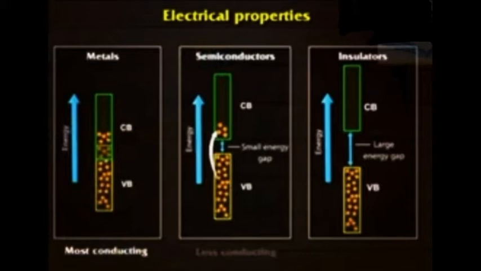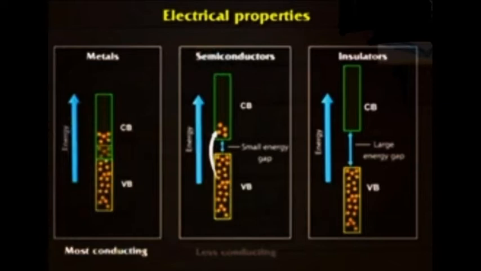In case of metals, the conduction band overlaps over the valence band, and therefore when electrical energy is supplied, electrons can be easily promoted from the valence band to the conduction band. In case of semiconductor, there is a small difference between the valence band and the conduction band. That means there is a small band gap. When electricity is supplied, then electrons can be promoted from the valence band to the conduction band.